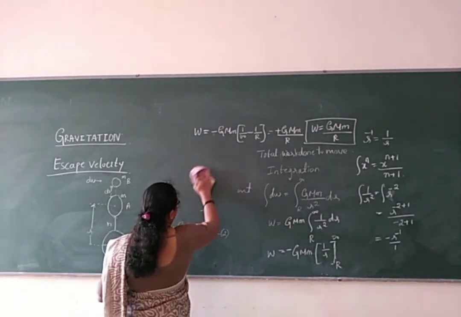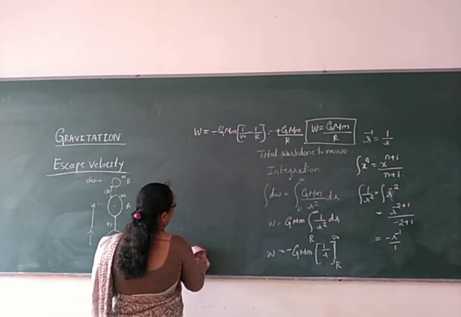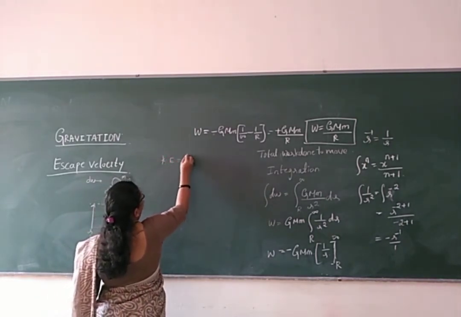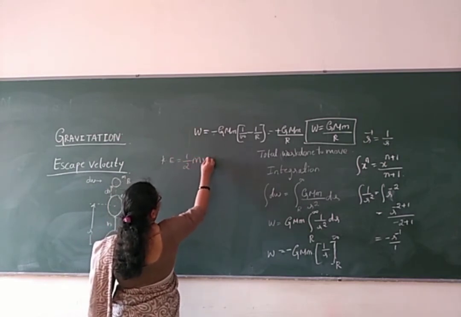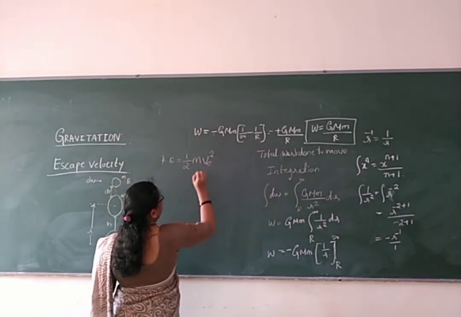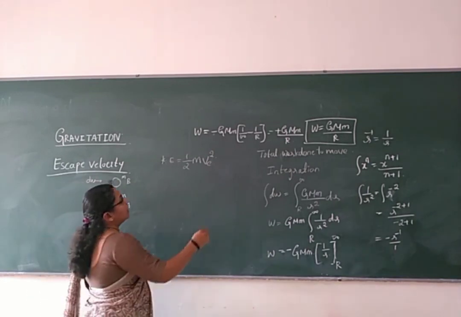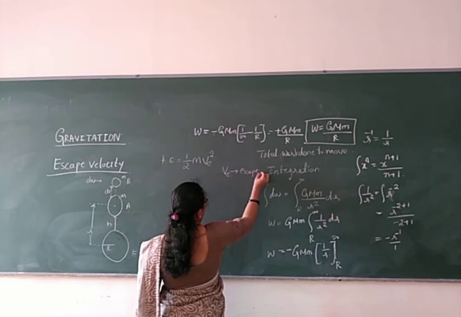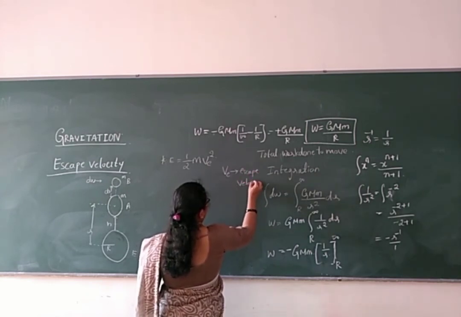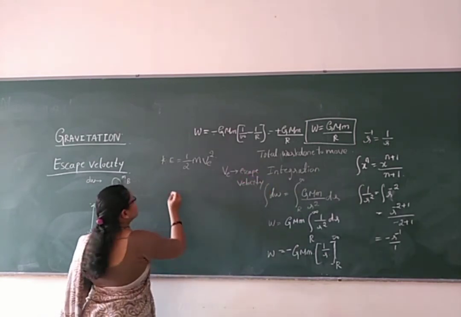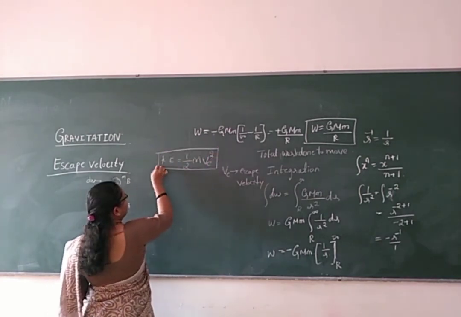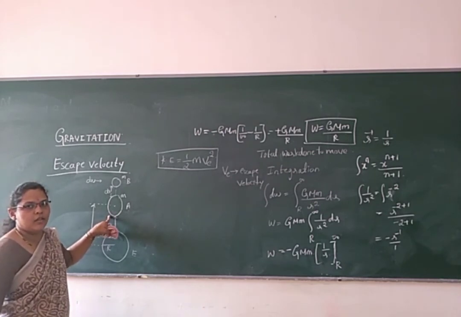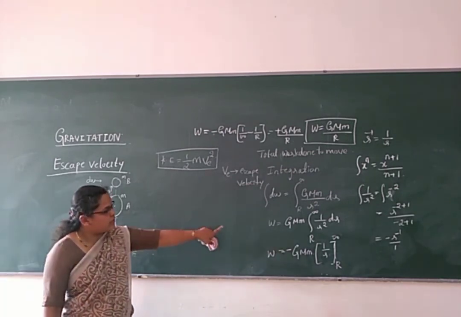Now what will happen? What is the kinetic energy? Kinetic energy will be half mv square. Instead of v, we write ve, where ve means escape velocity. So this work done will be converted into the kinetic energy of this body. Clear? Got it?